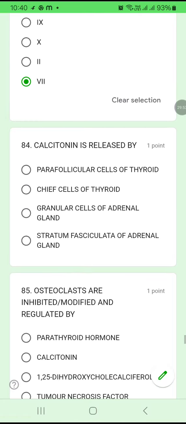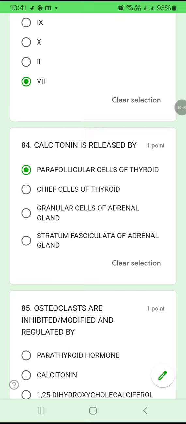Coming on to 84. Calcitonin is released by parafollicular cells of the thyroid, chief cells of the thyroid, granular cells of the adrenal gland, or stratum fasciculata of the adrenal gland. Calcitonin is released mainly by the parafollicular cells of the thyroid gland.